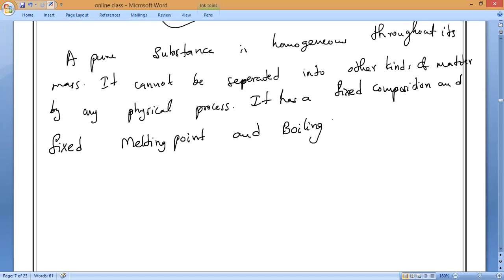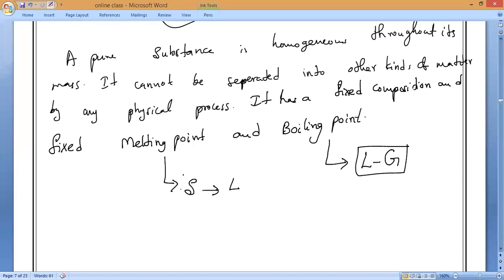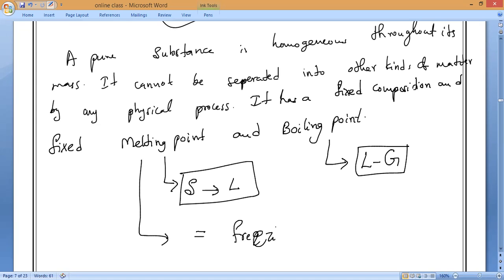and a fixed boiling point. So what do you mean by melting point, everyone? The point at which solid converts into liquid state. In the same way, the boiling point is where liquid converts into gaseous state. Melting point is equal to the freezing point.